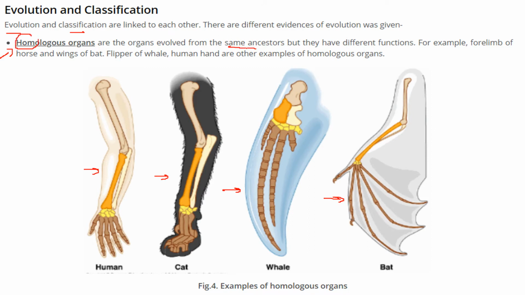So they evolved from the same ancestor, but they have different functions. Humans use it in one way, as does the cat in different terms, while the whale uses this hand to swim, and the bat does different work with it. So the forelimb of a horse, the wings of a bat, the flipper of a whale, the human hand, these are all examples of homologous organs, because they look the same and have the same ancestor, but they have different functions.